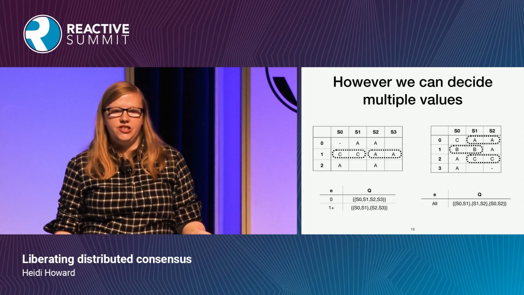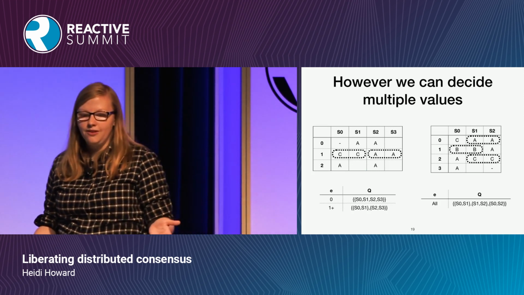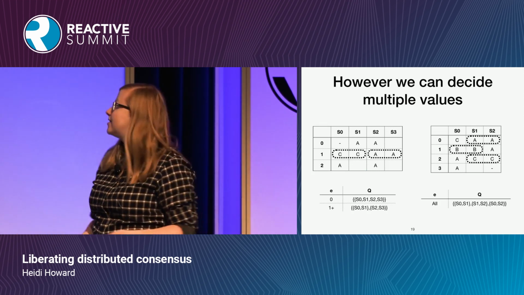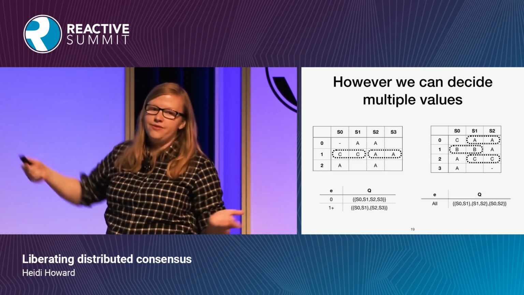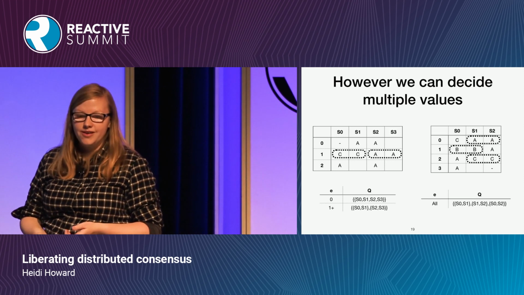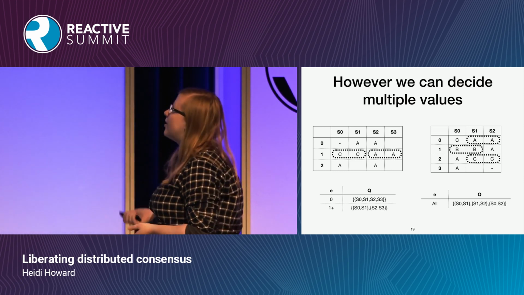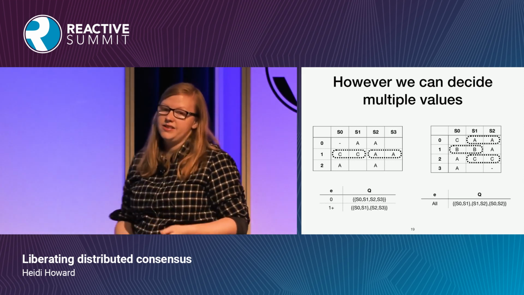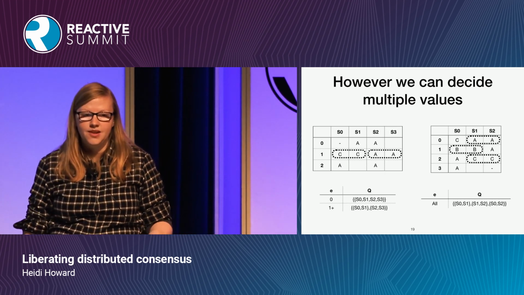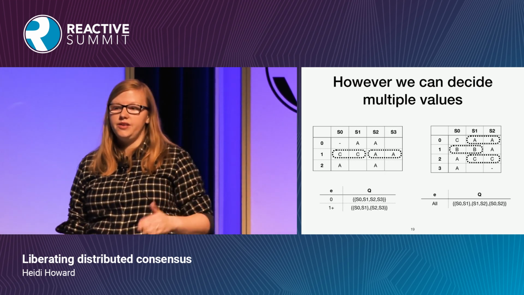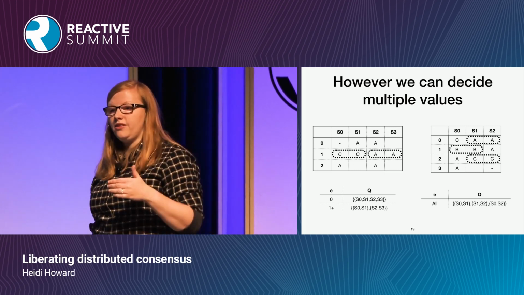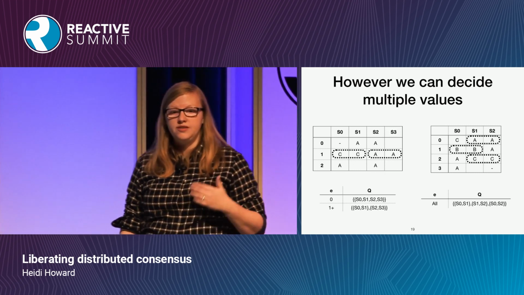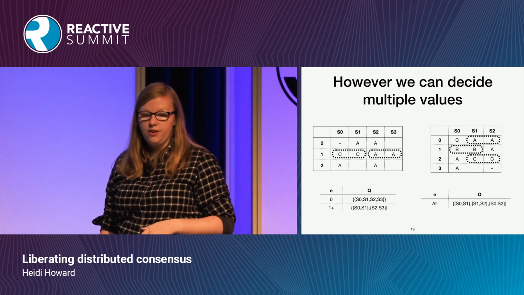However, we haven't really achieved anything at this point. We can still have multiple values be decided. So on the left, at epoch 1, we have 2 different values decided at the same epoch. And on the right, we've got 3 different values decided, all on different epochs. So what we're going to need to do is put a rule in here that restricts when clients can write values to ensure that all these decisions are always for the same value.